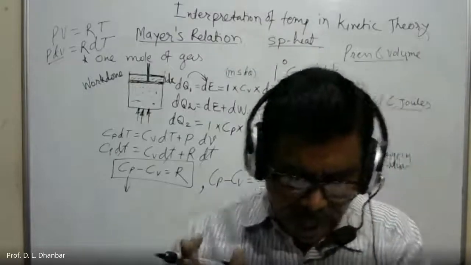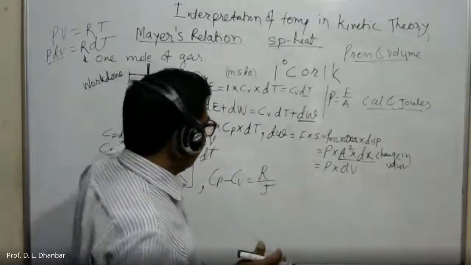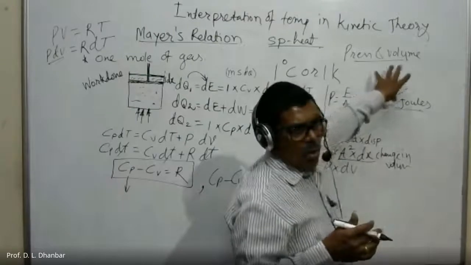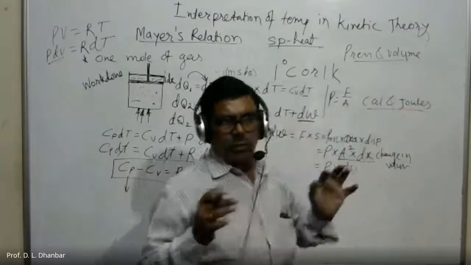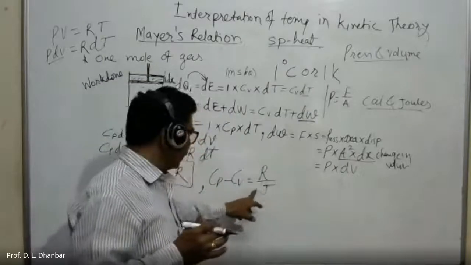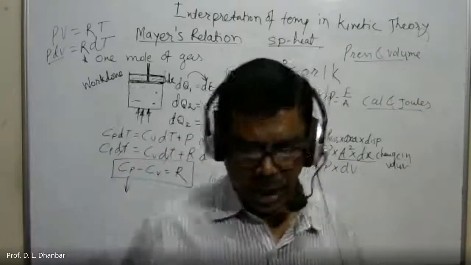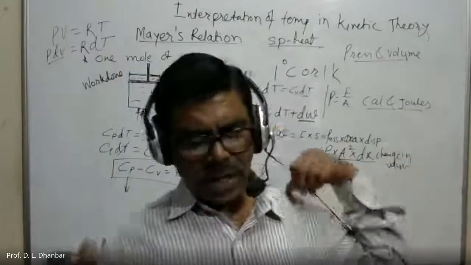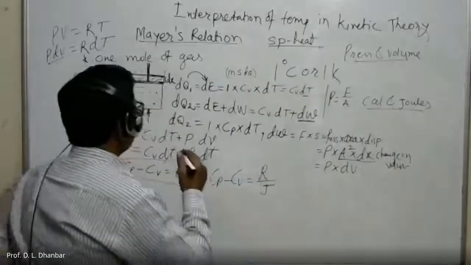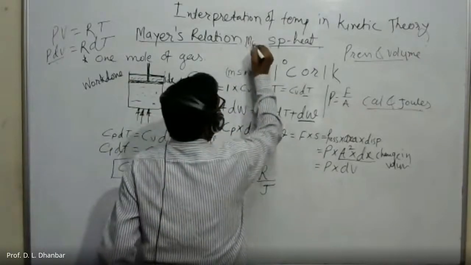And then we can modify this equation because here the heat energy is measured in terms of calories, work done is measured in terms of joule. To equalize the units, we have to use this mechanical equivalent of heat, and so we write it as Cp minus Cv is equal to R upon J. Now here Cp and Cv, these are called molar specific heats.